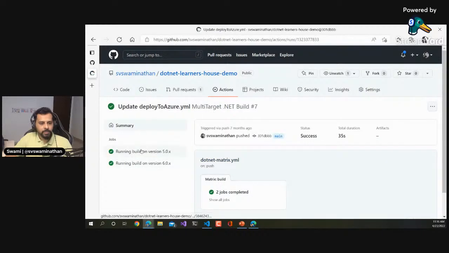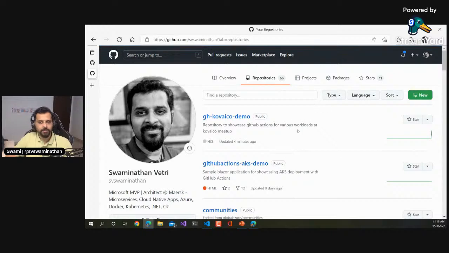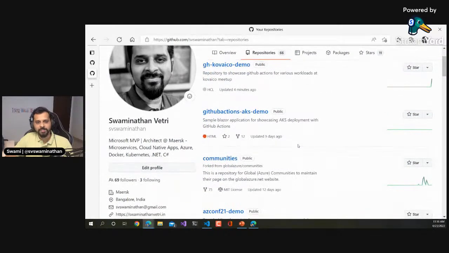Yeah, see, it says running build on version 5.0.x and running build on version 5.6.0.x. Okay, so that's how you would use a matrix build to target the build for multiple runtimes or multiple SDKs. There are multiple GitHub Action related demo codes available here. Please feel free to take a look at it, and let me know if you have any questions.